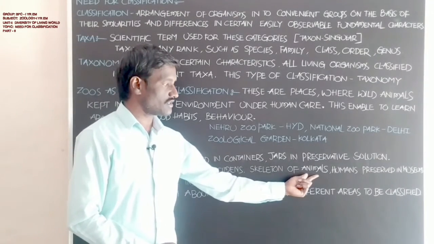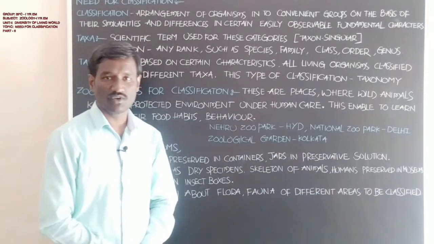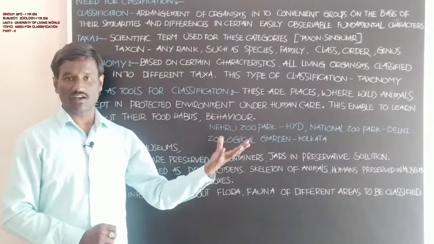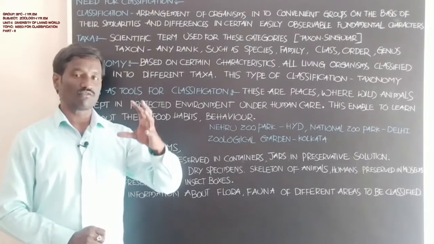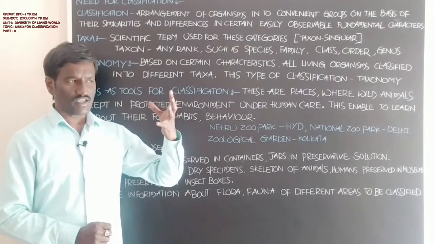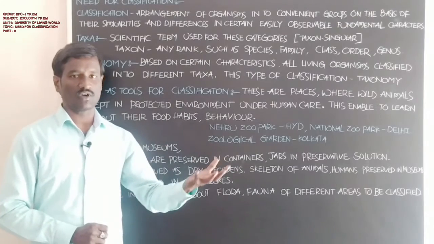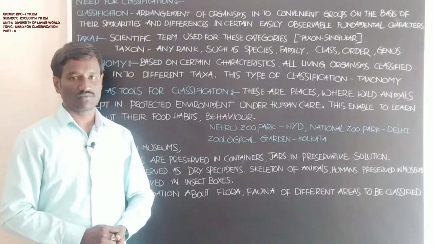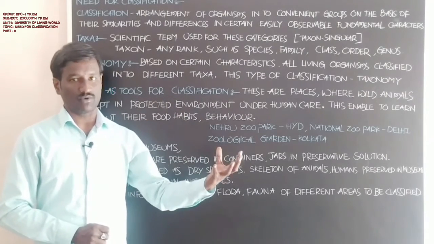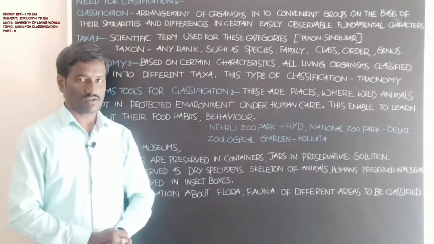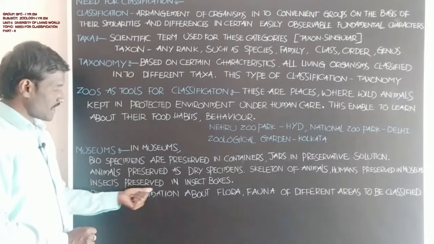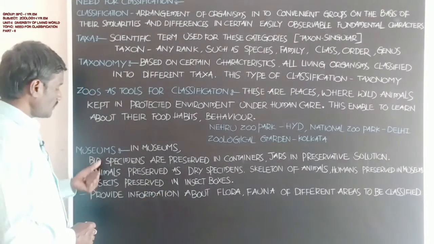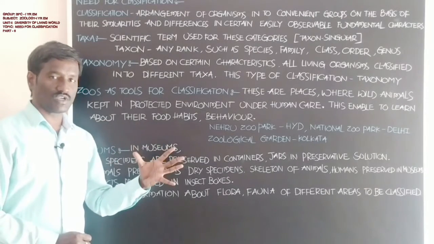Next, skeletons of animals and human beings are preserved in the museum. Different skeletons of animals and of human beings give information about the arrangement of the bones in the body, the structural makeup of different animals. Next, insects are also preserved in insect boxes.